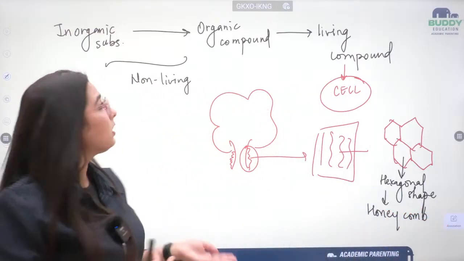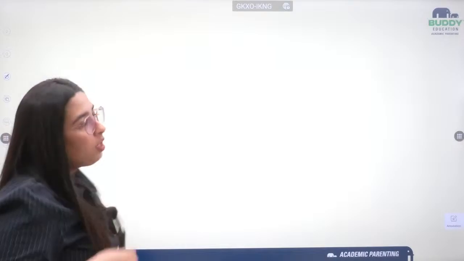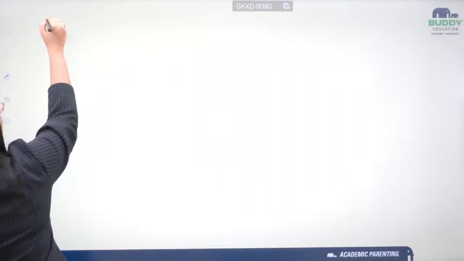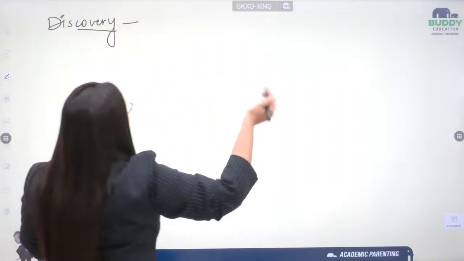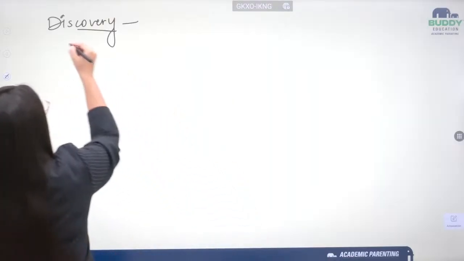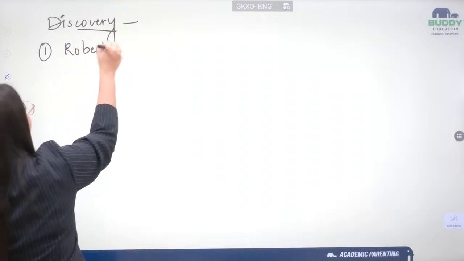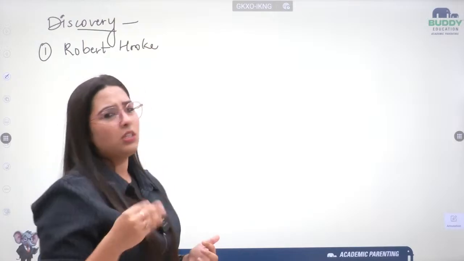Okay, let's change the page so that it will be better for you guys. If I talk about history and discovery, everything is going hand in hand, beta. In the year 1665, let me write it down for you. Discovery and history are going hand in hand, how this evolved, how everything happened. First I'm talking about Robert Hooke, the scientist who eventually discovered the cell. He was the first person to discover the cell.